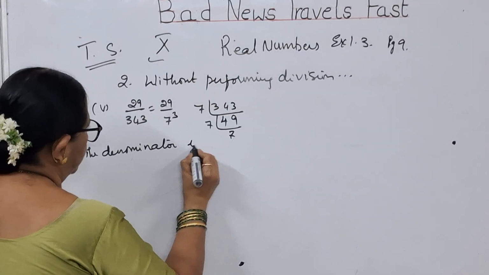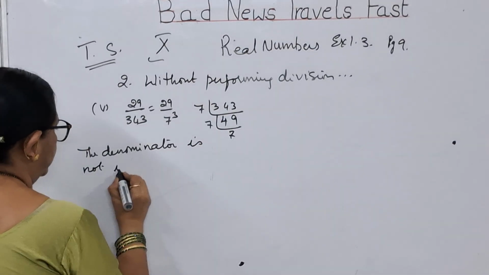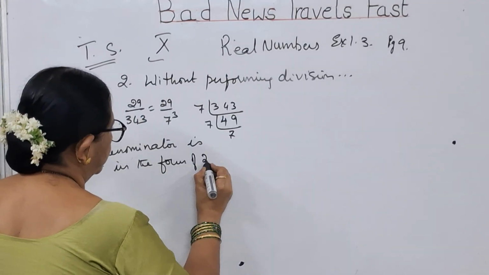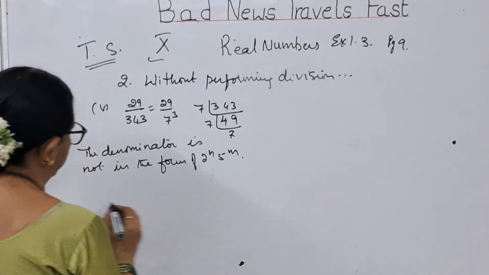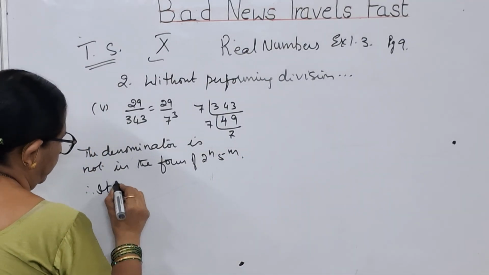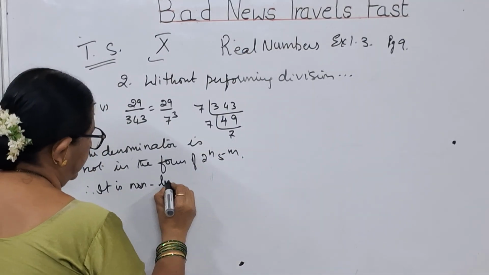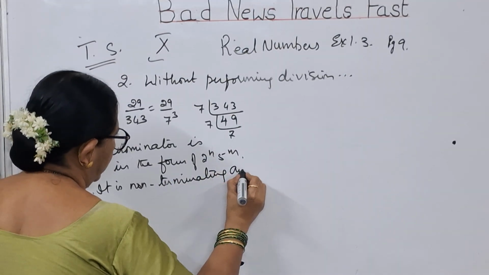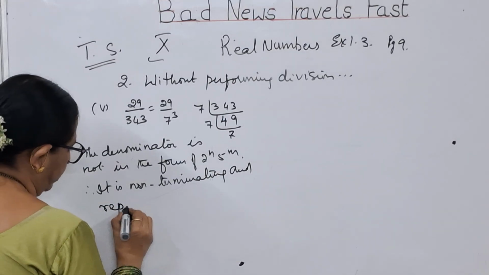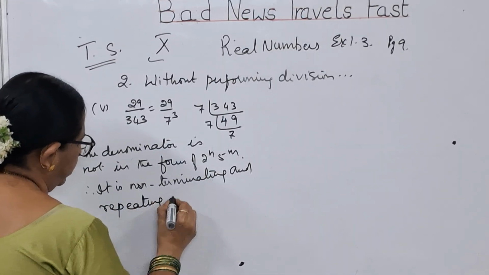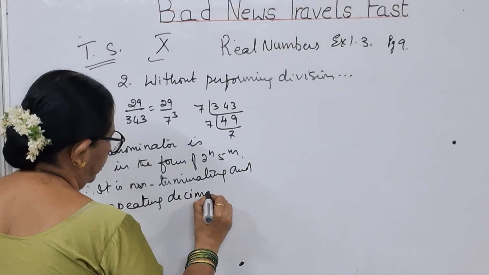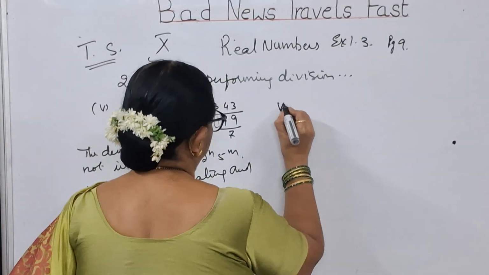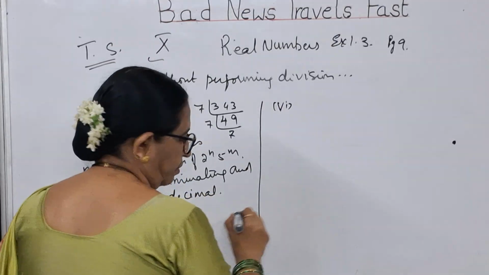So we will say that the denominator is not in the form of 2 to the power of n and 5 to the power of m. Therefore, it is a non-terminating and repeating decimal. This is the fifth bit, children. Now we go to the sixth bit. What is the sixth bit?